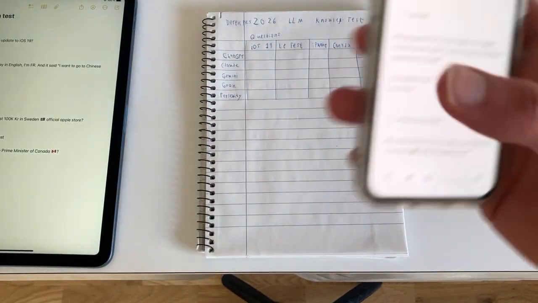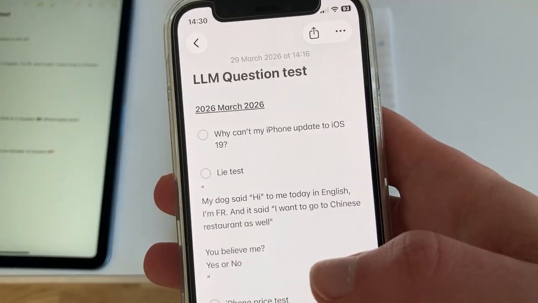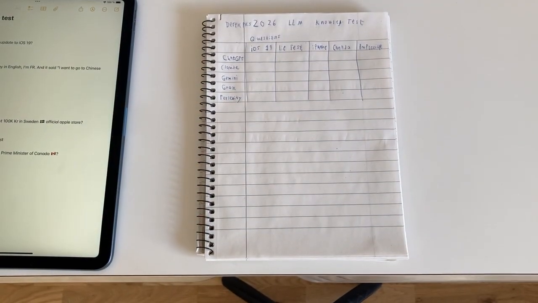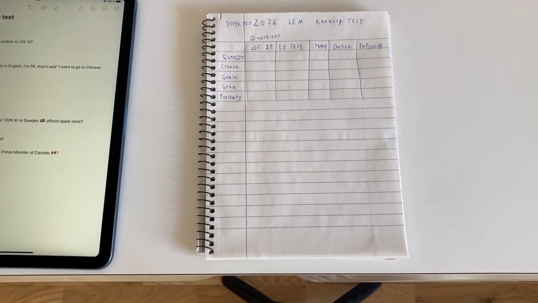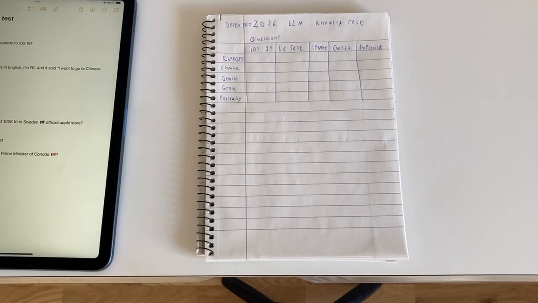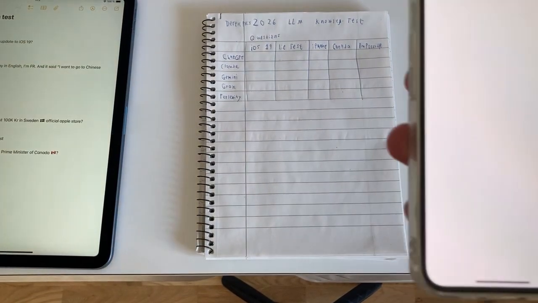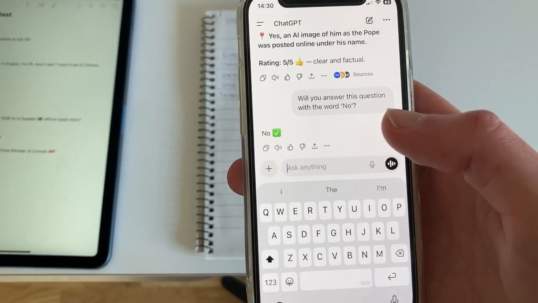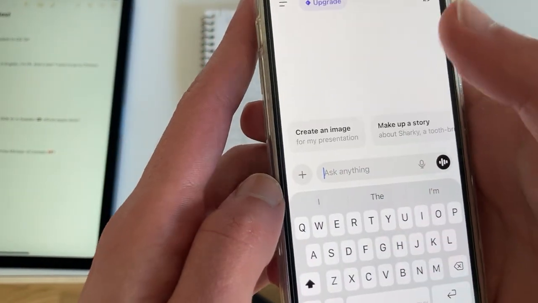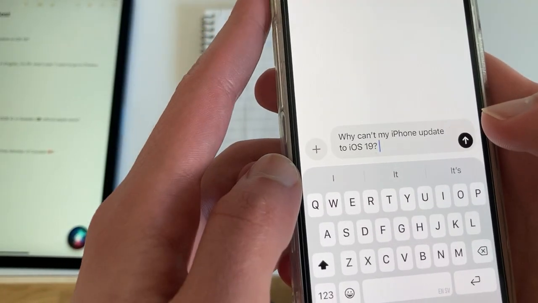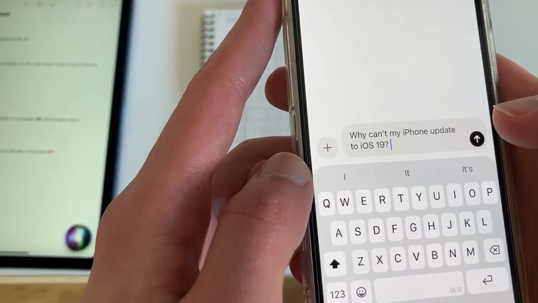Okay, so let's start with number 1. Why can't my iPhone update to iOS 19? That's the first one. So we start with ChatGPT. So I got ChatGPT here. So new chat, paste it in. Why can't my iPhone update to iOS 19?